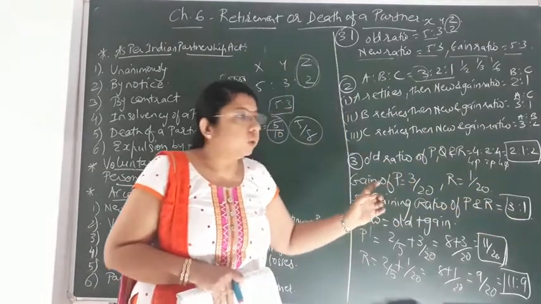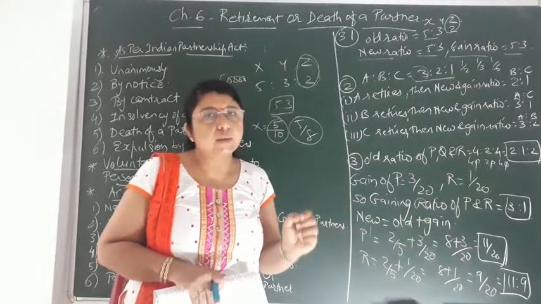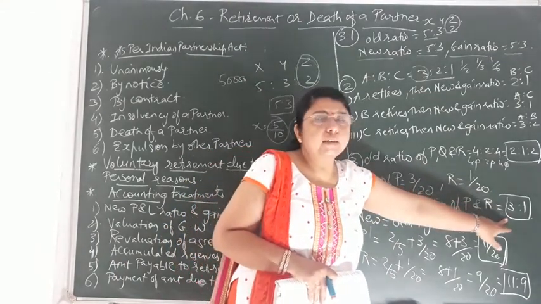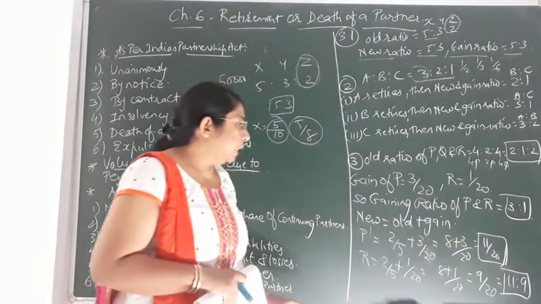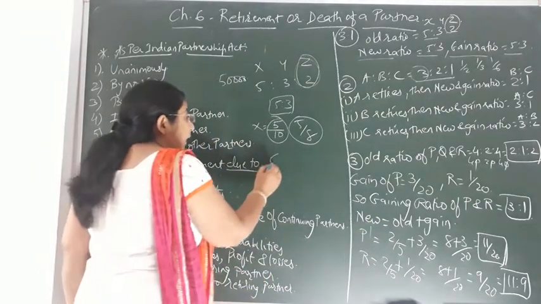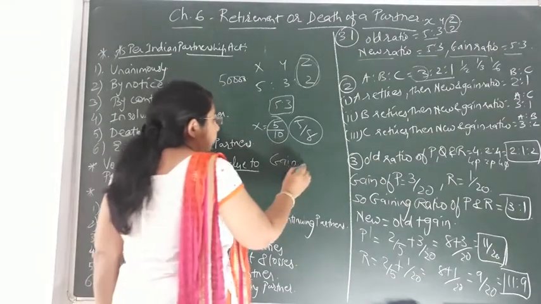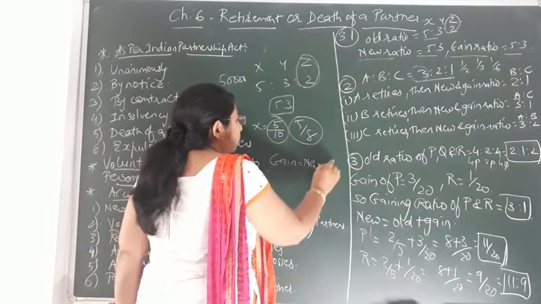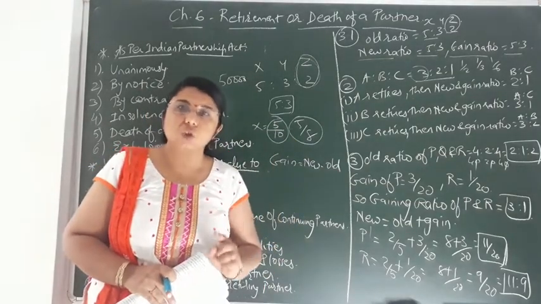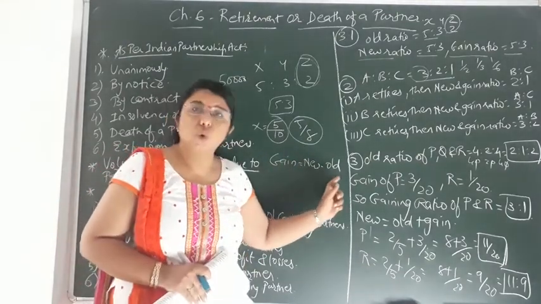For making the ratio, the denominators should be equal. If the denominators are not equal, first we have to find the LCM and make the denominators equal. Over here the denominators are the same, so easily the gaining ratio we get, that is 3:1. Now after finding the gaining ratio, students, this formula first of all I have to explain. In case of admission we are finding sacrificing ratio. Over here in case of gaining ratio it would be new share minus old share. In admission, sacrificing ratio is equal to old share minus new share. Over here gaining ratio is the opposite of the sacrifice, that is new minus old.